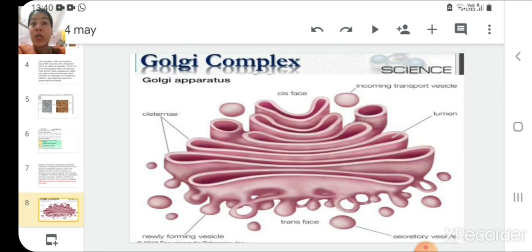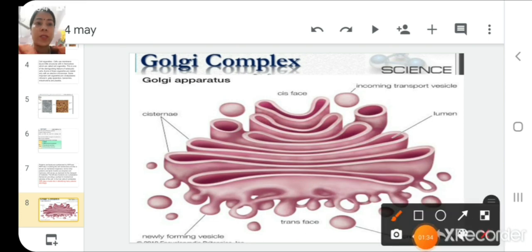Moving on to the next organelle, which is the Golgi complex. It is also known as the Golgi apparatus. It is known as a complex because it is made up of so many small units. If you focus on the structure of the Golgi complex, you will see that its components have different shapes. So let us focus more on the structure.